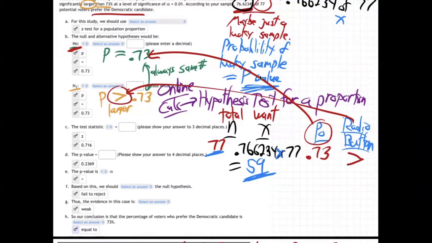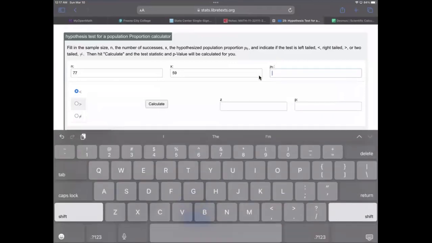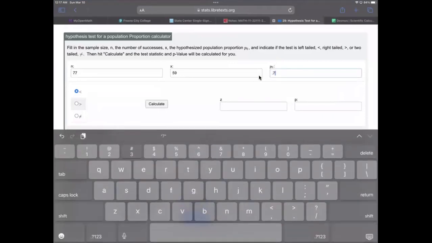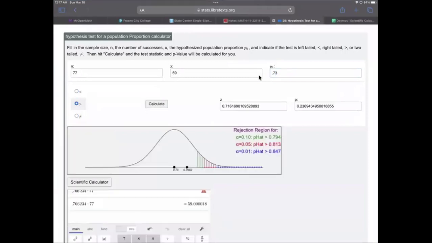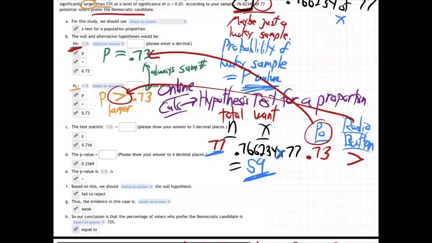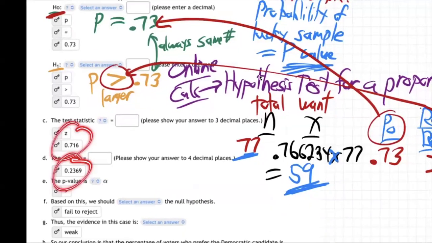Let's go back to it. 0.73 and greater. So this will be 0.73. And then the radio button, I'm going to choose greater. So I'm changing the radio button over there. Greater. And then calculate. All right, there's my Z, 0.716. There's my P, 0.2369. Let's go back and see those. Yep, we got those right. See them right here. See the Z, 0.716, the P value, 0.2369. We got them right. So you'd fill those in.